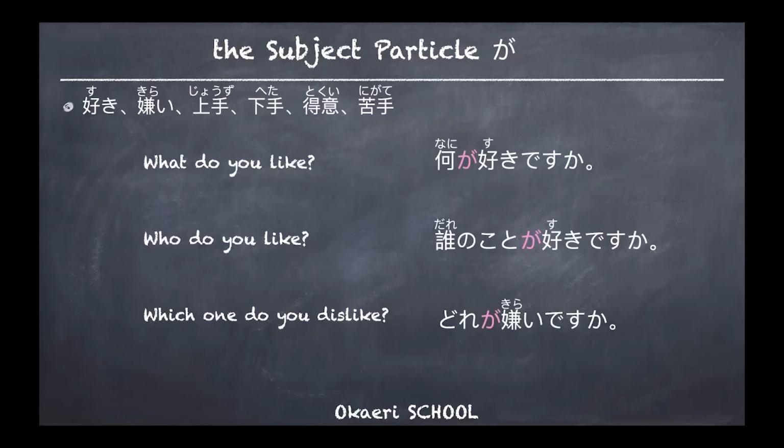What do you like? 何が好きですか? We don't say 何を好きですか as an object because 好き、嫌い、上手、下手、得意、苦手. These are the ones that specifically require が as a particle. 何が好きですか? What do you like? Who do you like? 誰が好きですか?